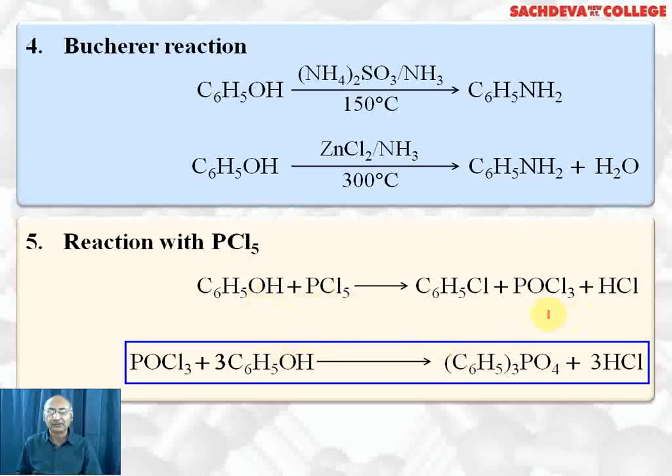So the phosphorus oxychloride which is formed reacts with excess of phenol and results in the formation of triphenyl phosphate, which is the major product in this reaction. Plus 3HCl is formed. So here H from here and Cl from here is removed, HCl is removed, and we get triphenyl phosphate as the major product, chlorobenzene is the minor product.